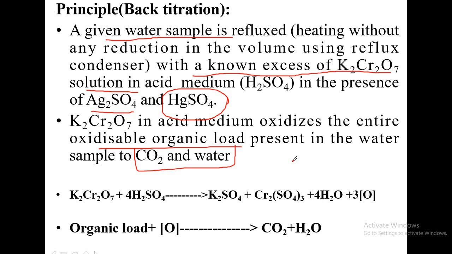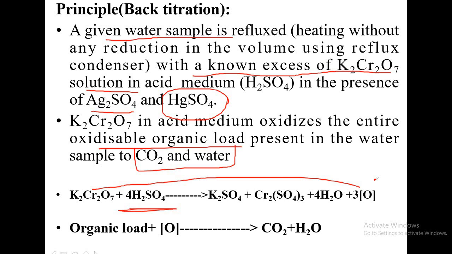Okay. And how exactly the waste gets oxidized, and from where oxygen is received for the oxidation purpose. Now potassium dichromate is an oxidizing agent, means it has to produce oxygen. So potassium dichromate produces nascent oxygen in the presence of sulfuric acid. So acidified potassium dichromate produces nascent oxygen. This is in situ, means just born.